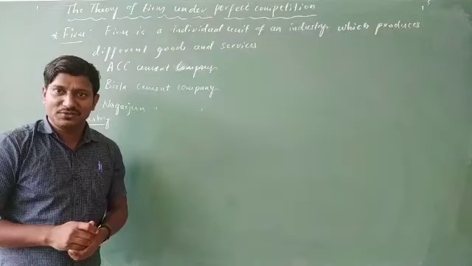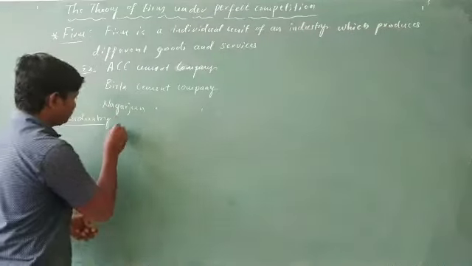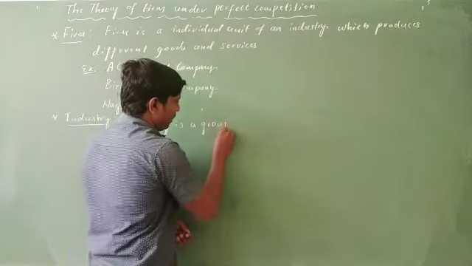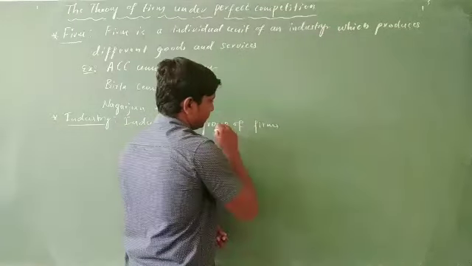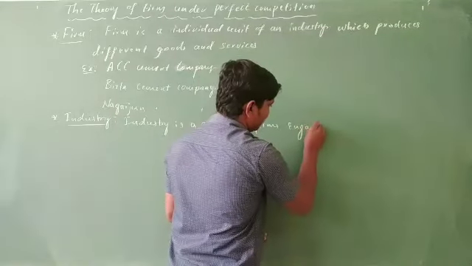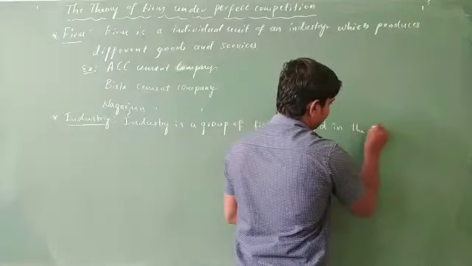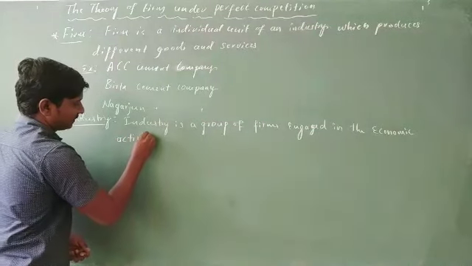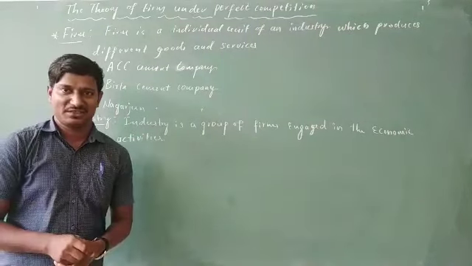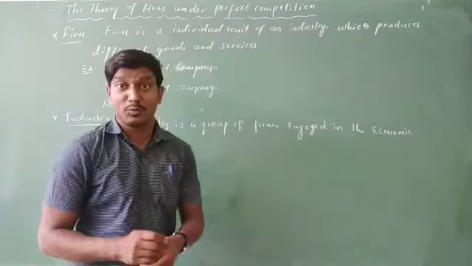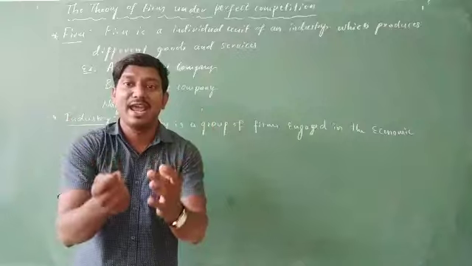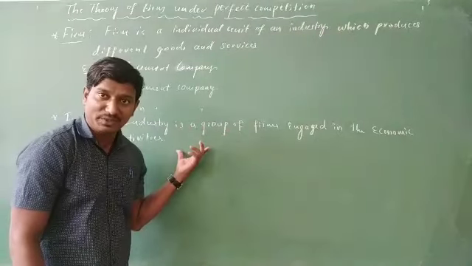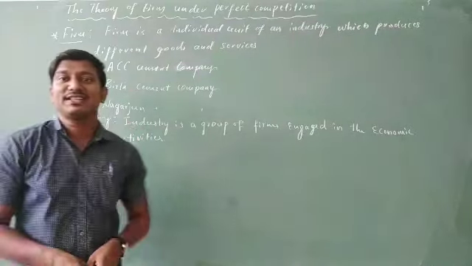Well, then after this, coming to the second one, that is industry. Firm is an individual unit of an industry, whereas industry is a group of firms engaged in economic activities. Which means industry is a group of firms, in the sense that we club together different firms of the same nature or same economic activities, or the companies together, and then the group itself is called industry.